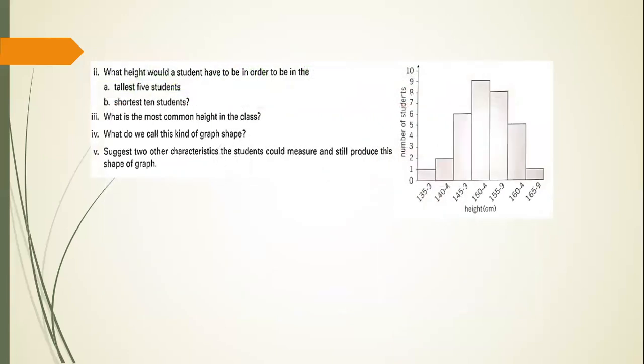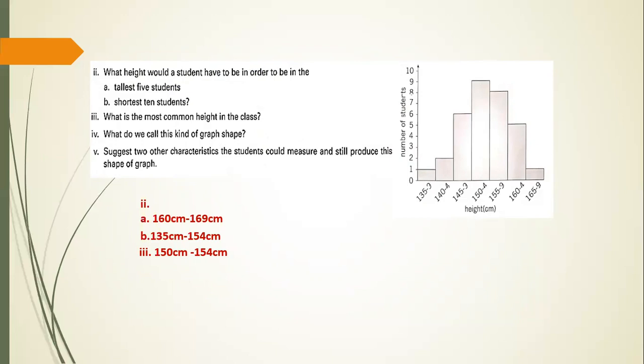What height would students have to be in order to be in the tallest 5 students? So it is ranging from 160 centimeters to 169 centimeters. And the shortest 10 students, so they were ranging from 135 to 154 centimeters. What is the most common height in that class? So the most common height is from 150 to 154 centimeters.